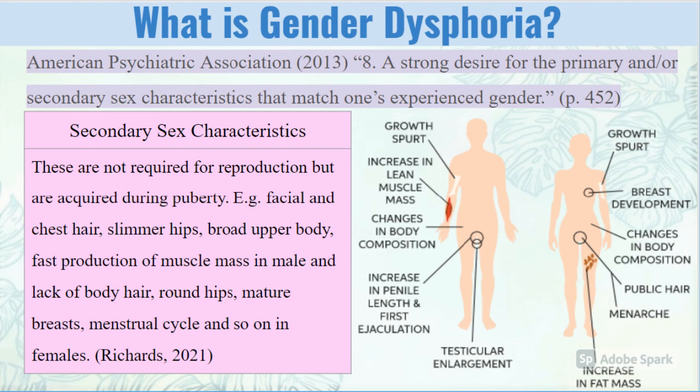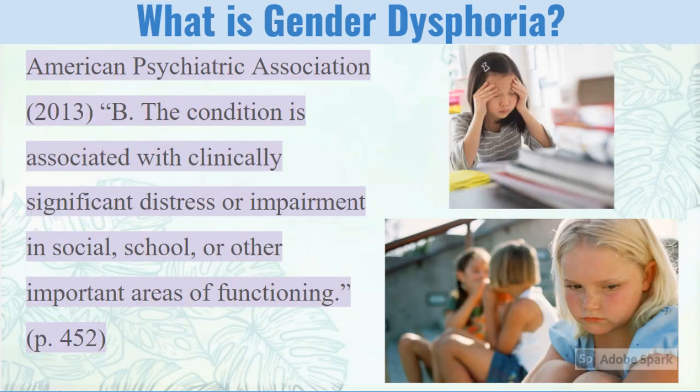For example, in males, these can be facial and chest hair, slimmer hips, broad upper body, and fast production of muscle mass. In females, it can be a lack of body hair, round hips, mature breasts, and a menstrual cycle. B. The condition is associated with clinically significant distress or impairment in school, social, or other important areas of functioning.